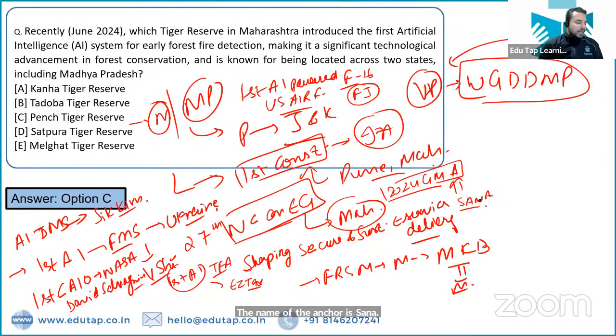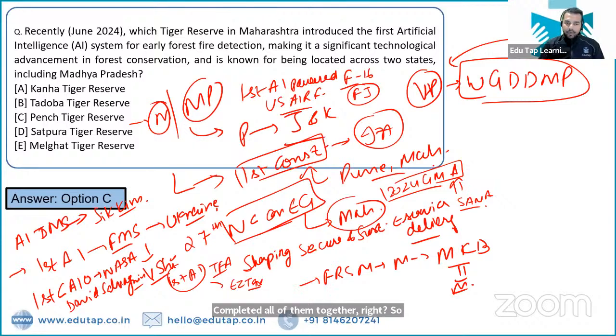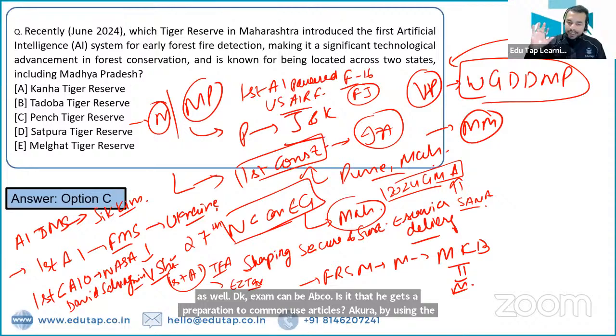So you can see here that there are so many news articles which are related to artificial intelligence, and we have together completed all of them together, right? So that's how guys we are required to prepare for our exam as well. ठीक है, एग्जाम के अंदर भी आपको इसी तरीके से प्रिपरेशन करनी है. जो कॉमन न्यूज आर्टिकल्स आपको रखते हैं उनको आप एक साथ इस तरीके से याद कर सकते हैं by using the mind mapping technique. So are you guys liking this mind mapping technique that we are using in this session?